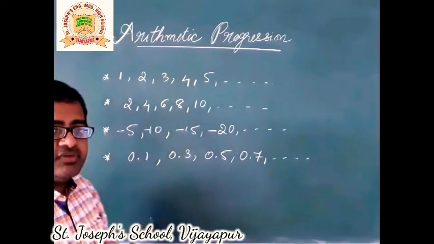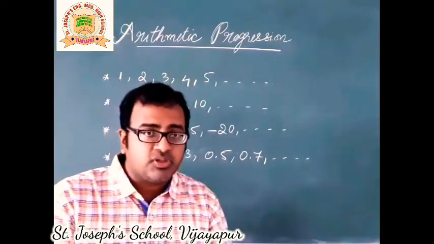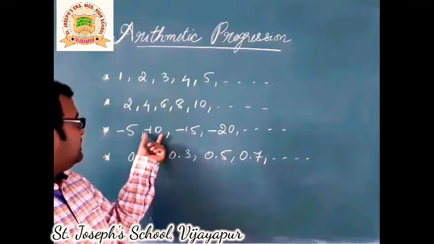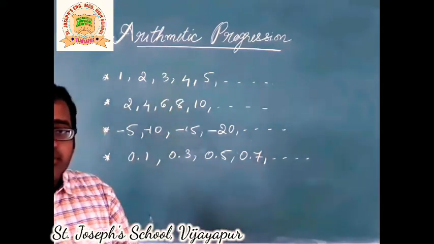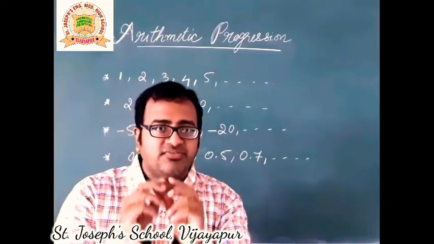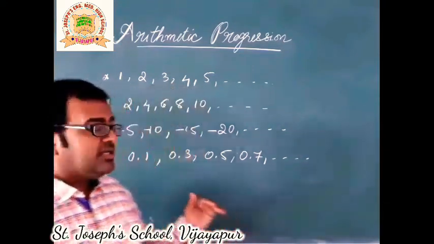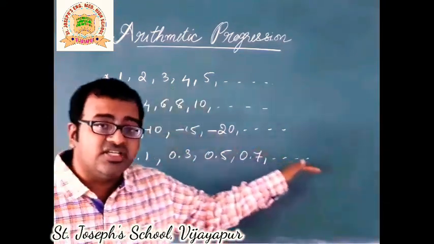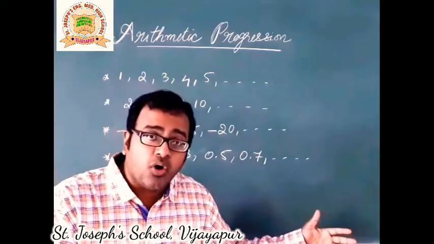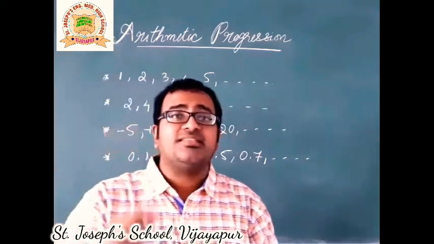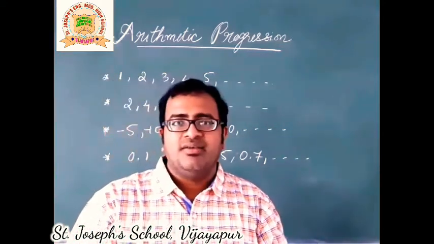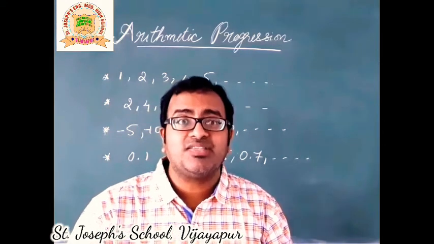Can we call the third one an arithmetic progression? Let us see. The difference between -5 and -10 is 5, a difference of 5. But we always see that if it is in decreasing order, or a descending order, we say the difference is negative. So in this case, we will say the difference is -5.